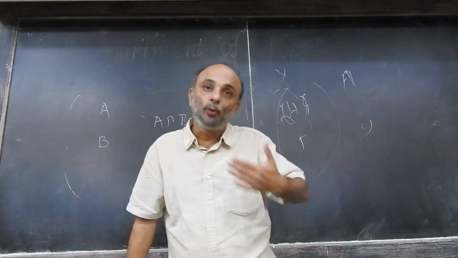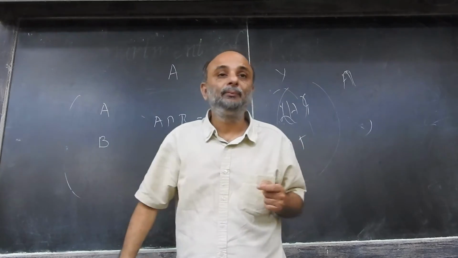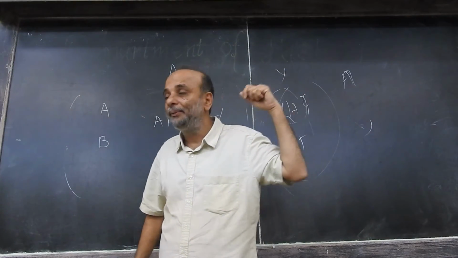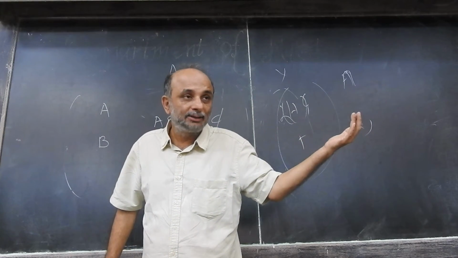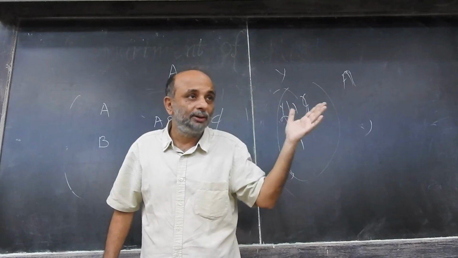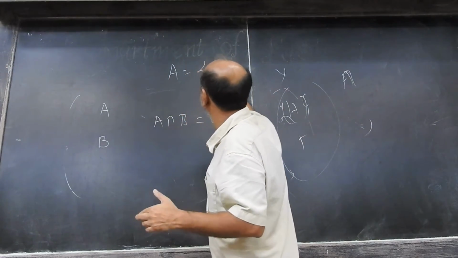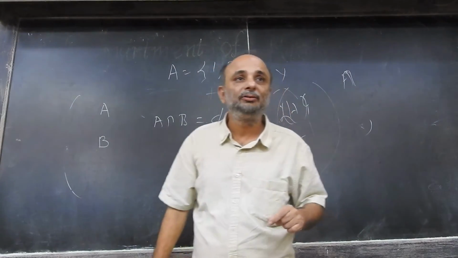For example, if you are rolling the die, suppose A is an outcome that the number on the uppermost face of the die is an odd number. Then A will in fact be a set, no? Which will contain 1, 3 and 5.